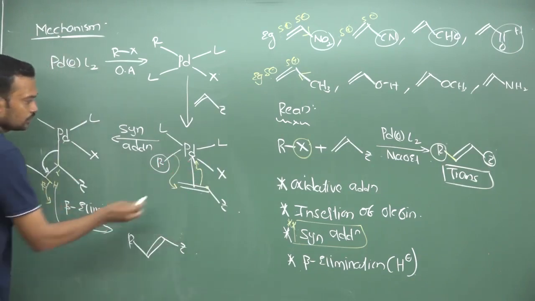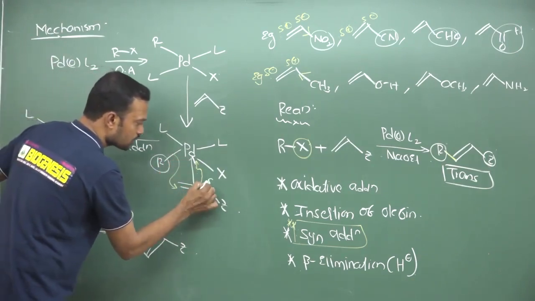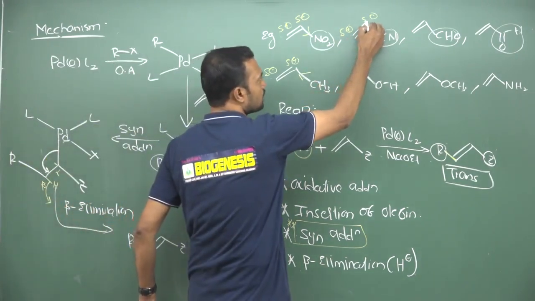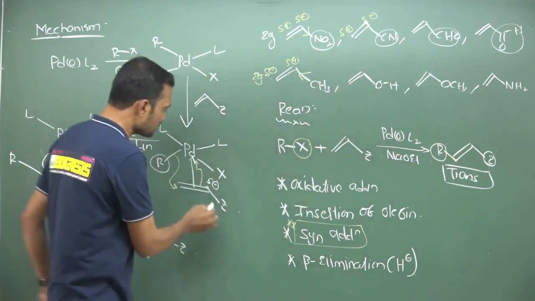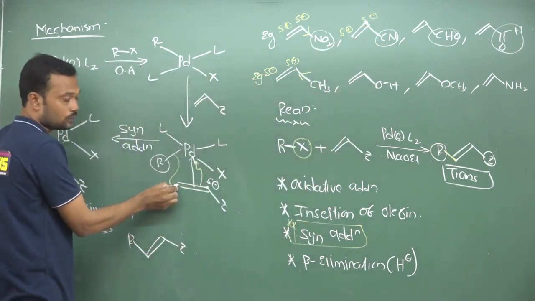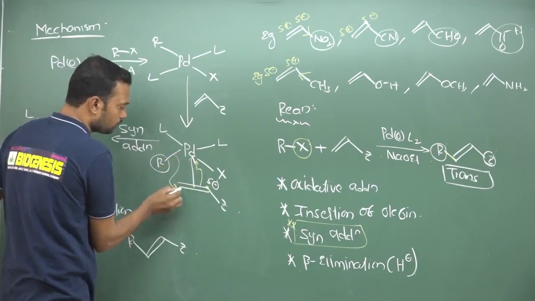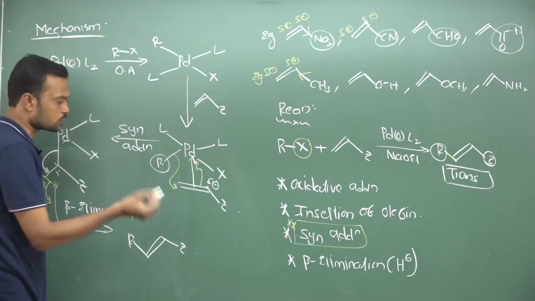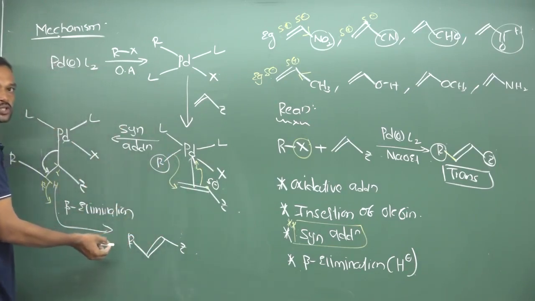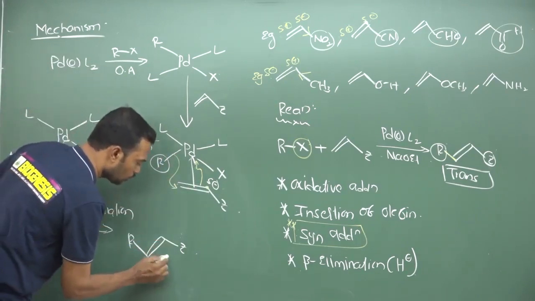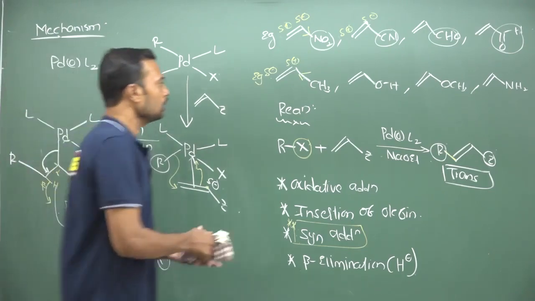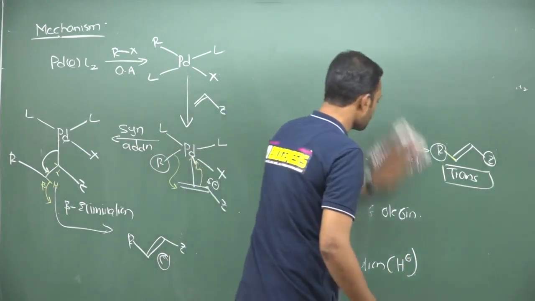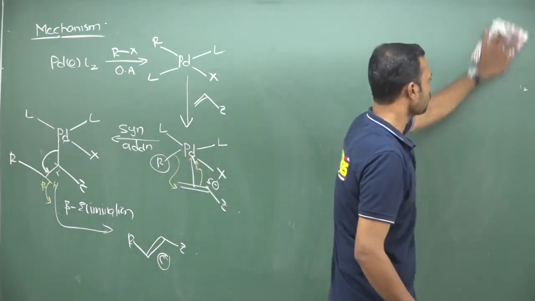Now see, this carbon is attacking here, so it means it is a carbanion. It is a carbanion, so definitely this carbon is carbanion and this carbon is carbocation. So this is inserting, and here the organic part will be inserted. This carbanion will attack on palladium, and this carbocation will take this organic part. Finally, initially you will expect syn addition, but due to steric strain that will result in the E olefin. That is the major product here. Now the key aspect in this reaction is syn elimination. Once you know syn elimination properly, your answer will be over.